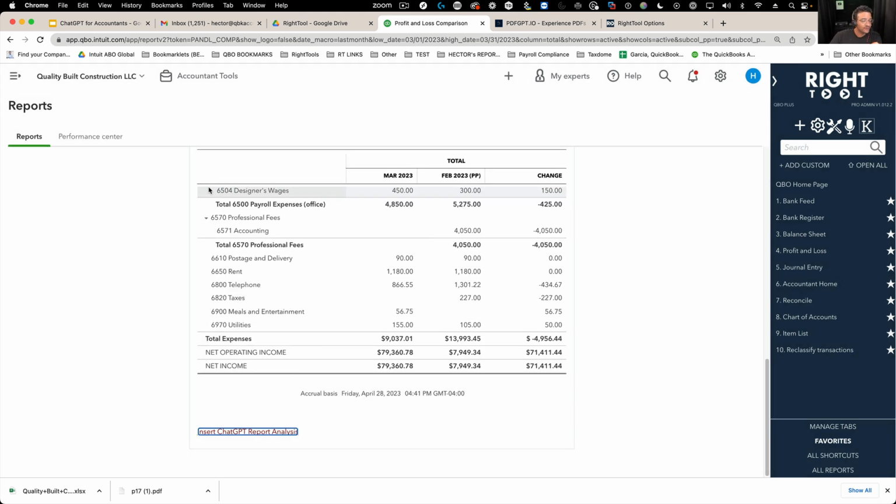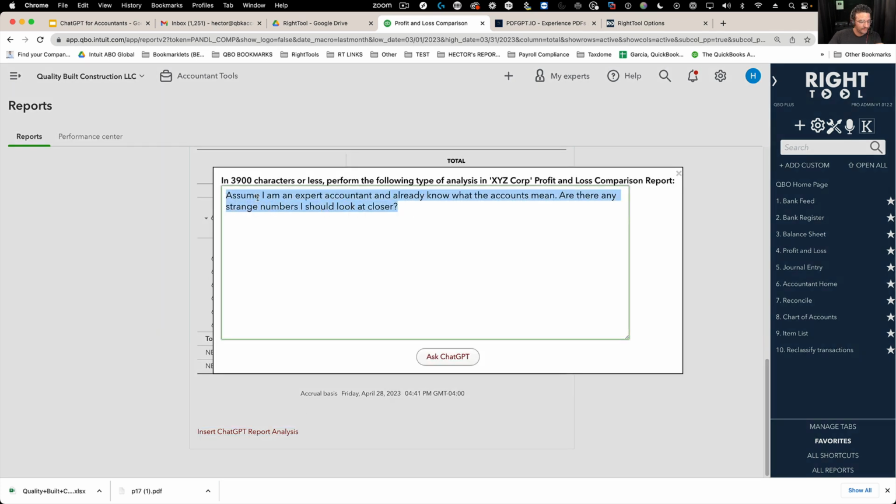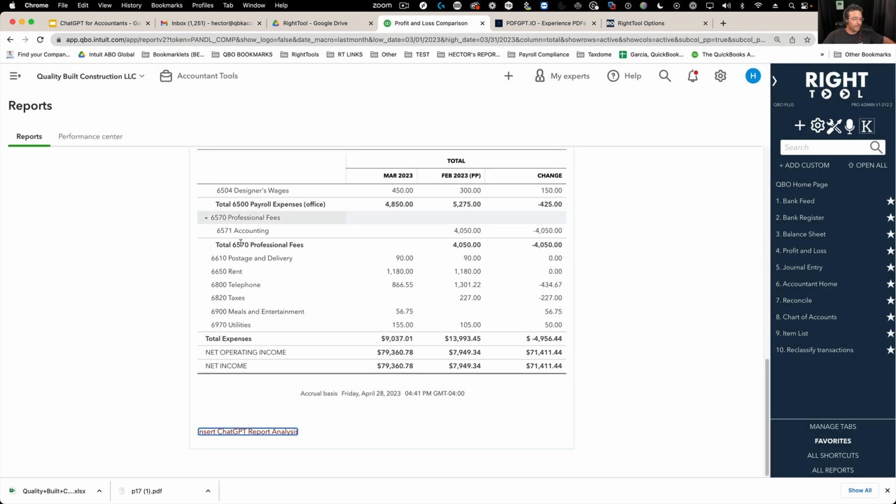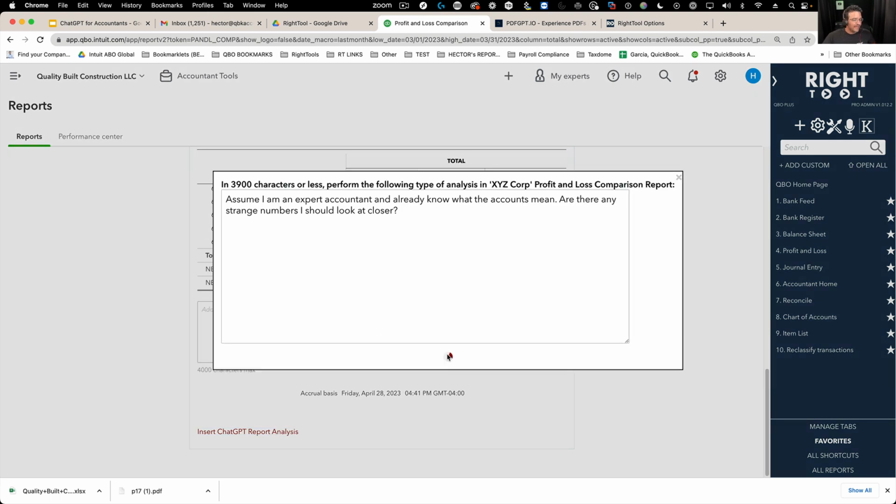Then you can write your own prompt, but by default it says, assume I'm an expert in accounting. I already know what accounts mean. Are there any strange numbers that I should take a closer look at? This is our default prompt. So I'm just going to click on that and have it do its work with the default prompt. Then I'll change the prompt a little bit and we'll see what that looks like. So let's see what that looks like.